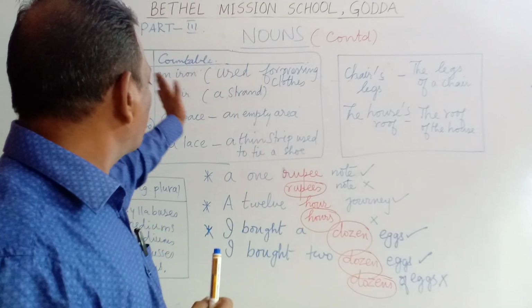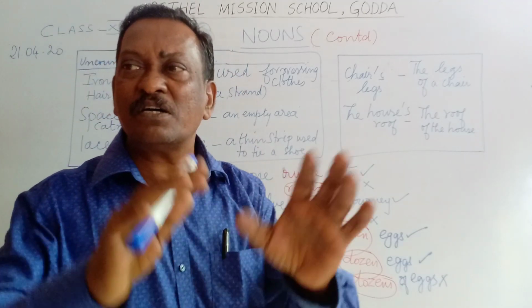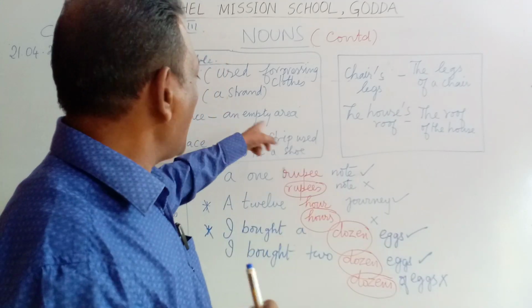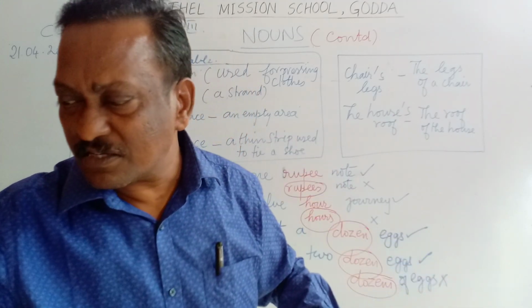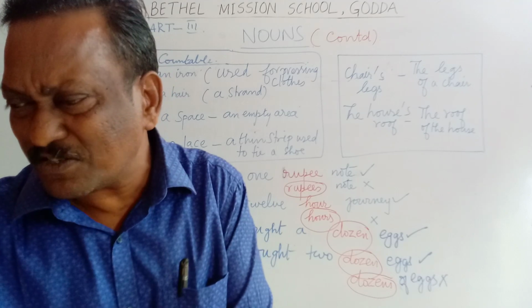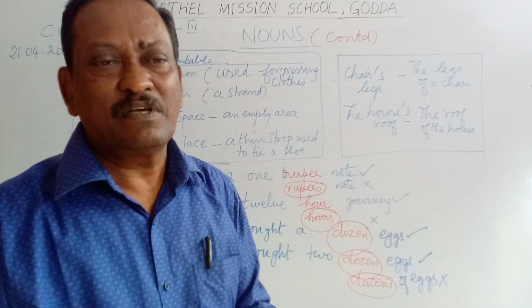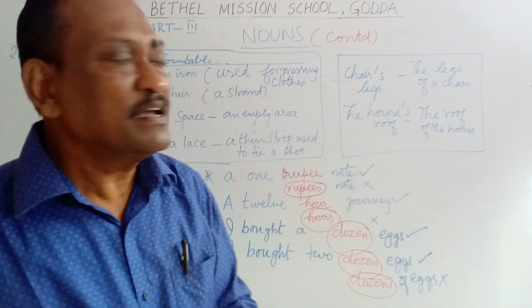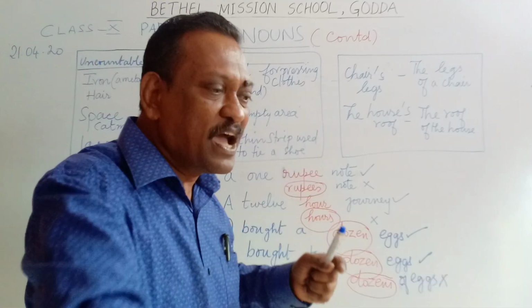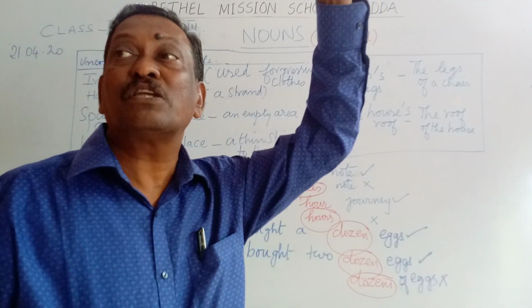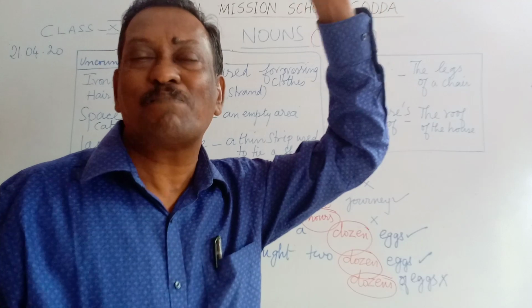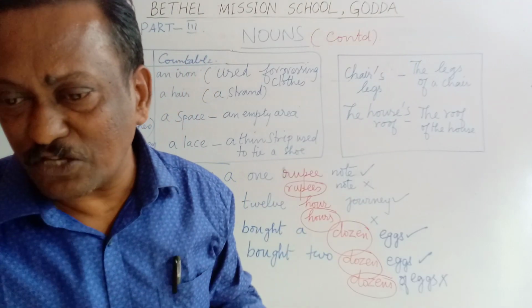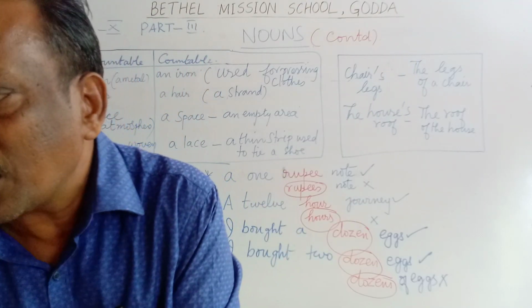But when the same space takes an article, a space, it means an empty area. You see, there is a lot of space there. There is a space there. You can use that. There isn't any space here. Here you mean an empty area. It's not the space which includes the constellations and planets and all that. It's an empty area. So there is a space, you can occupy that.